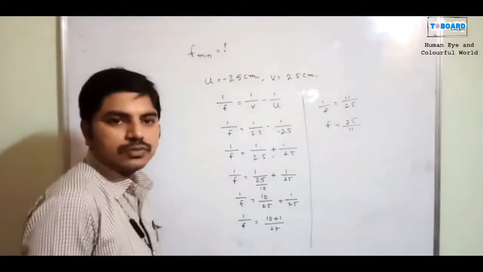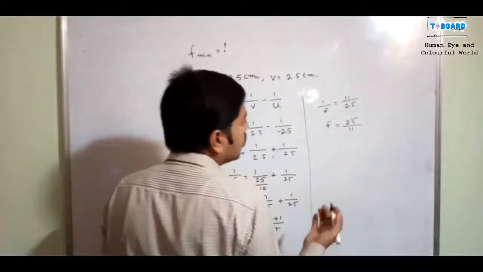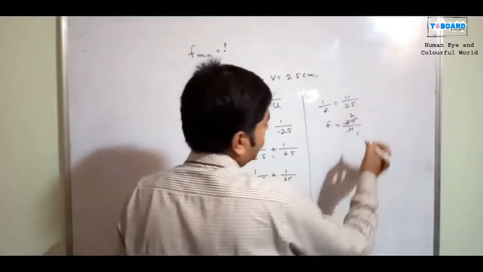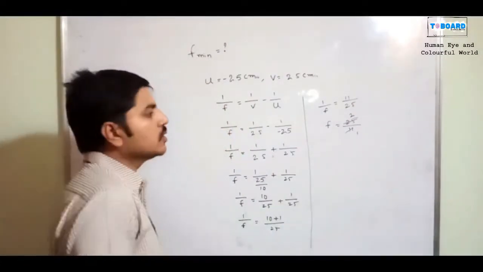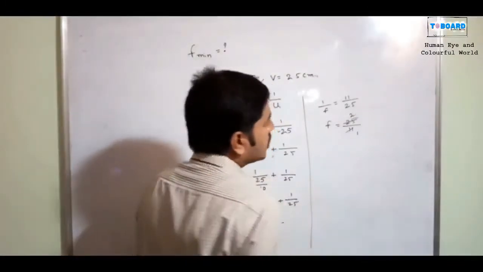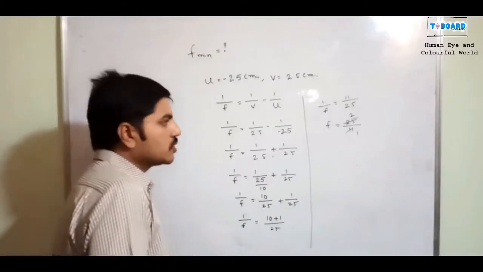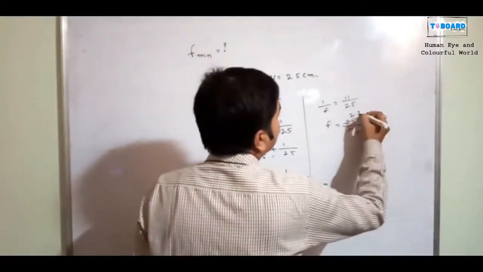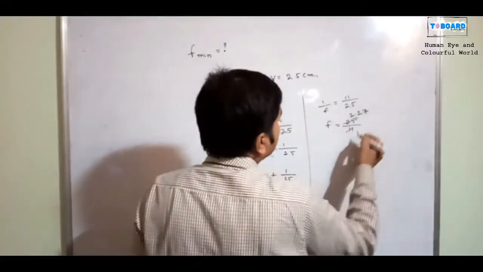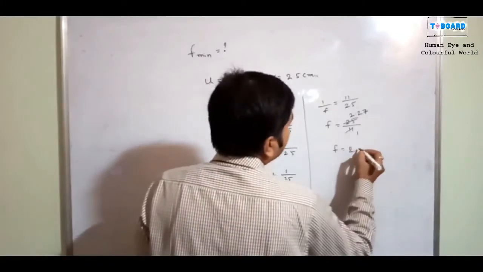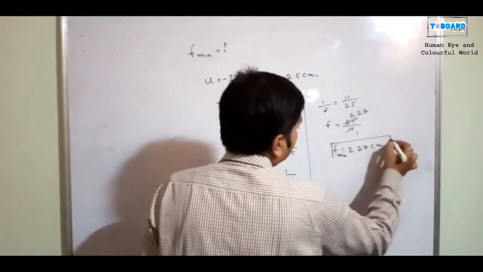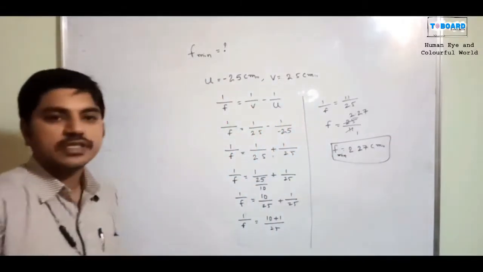Here 25 by 11, in the 11 table what will it be? 11 ones are 11, 11 twos are 22. There are 3 more, so we put a point, and again 25 again, 11 twos are 22, again 3, like this. So approximately 2.27 centimeters. f is equal to 2.27 centimeters, that is the minimum value of f.